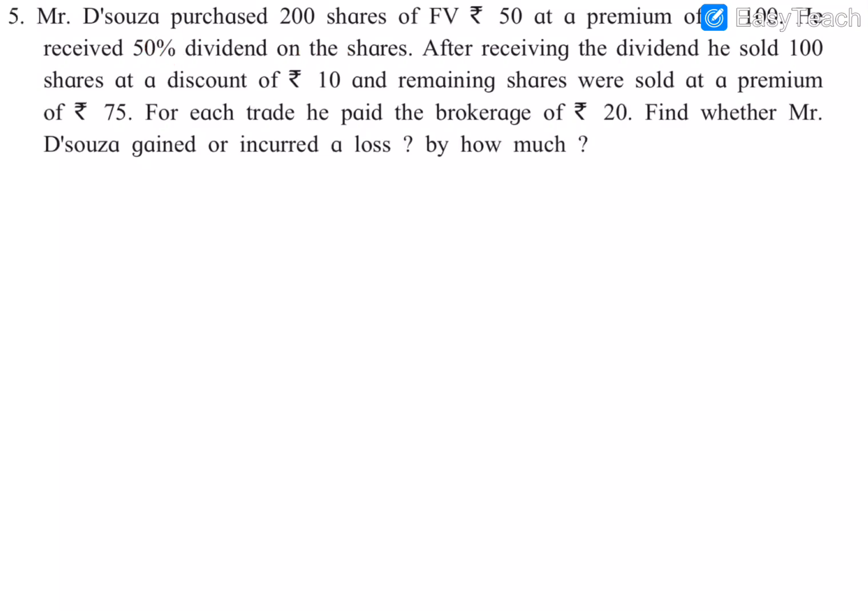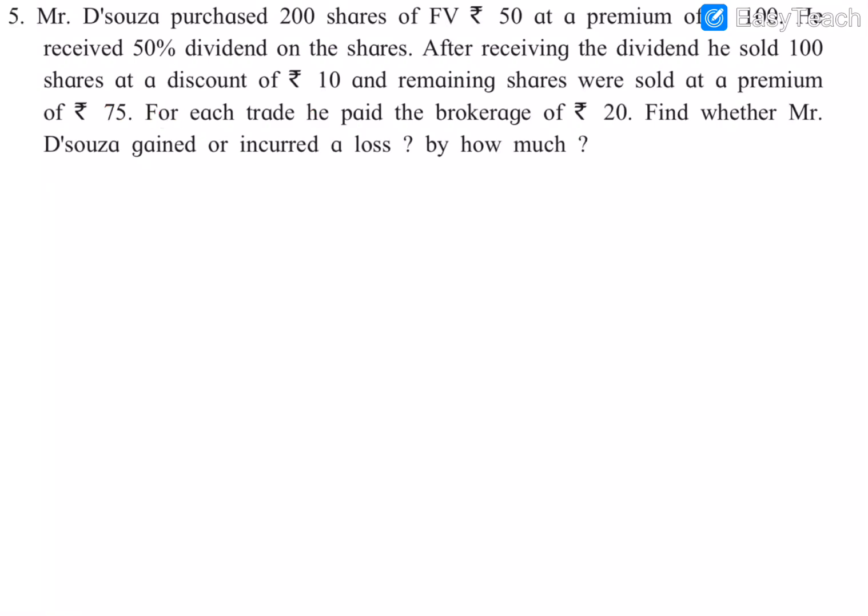So we need to calculate 50% of the MV, and after receiving the dividend he sold 100 shares at a discount of rupees 10. So he first purchased 200 shares, then he sold 100 shares of it at a discount, and the remaining 100 he sold at a premium of 75. Premium means it is profit to him. So at a discount of rupees 10 he sold 100 shares, and at a premium of rupees 75 he sold 100 shares.